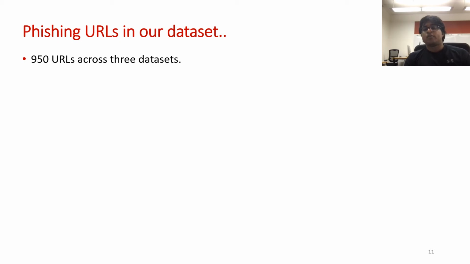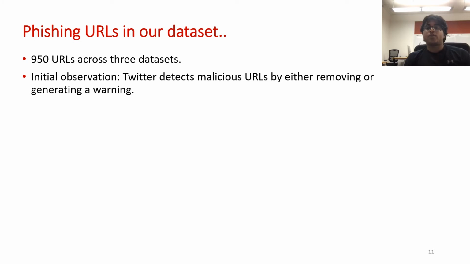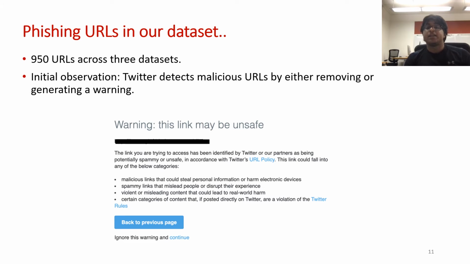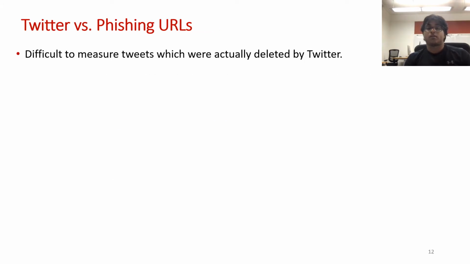In total, we found 950 phishing URLs in our dataset. Trying to trace these URLs on Twitter, we observed that the tweets were either unavailable, which probably suggests that Twitter had removed them, or visiting them displayed a warning that the website is unsafe to visit. But it is actually pretty hard to determine whether a URL was actually removed by Twitter, as it is possible that the author of the tweet might have deleted it as well.